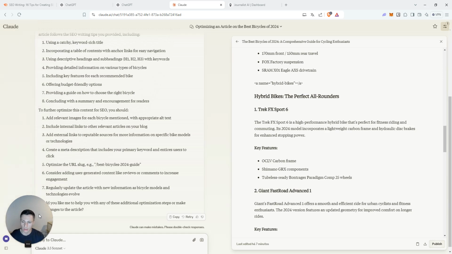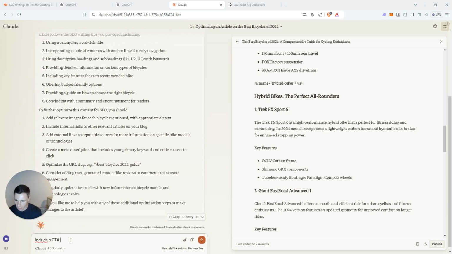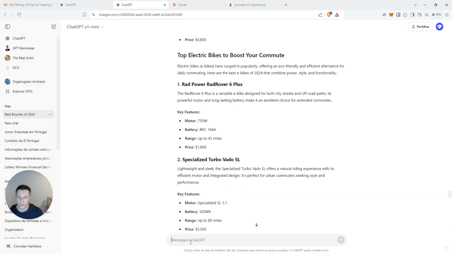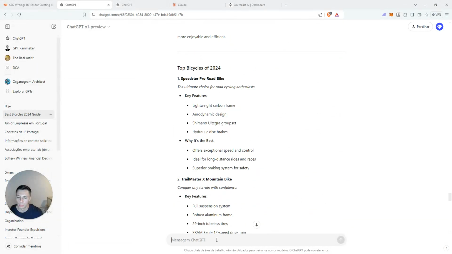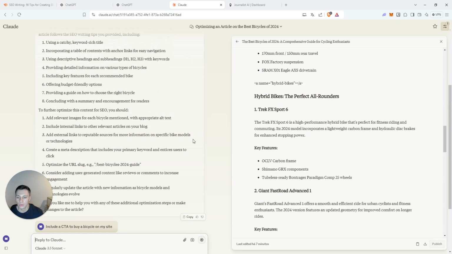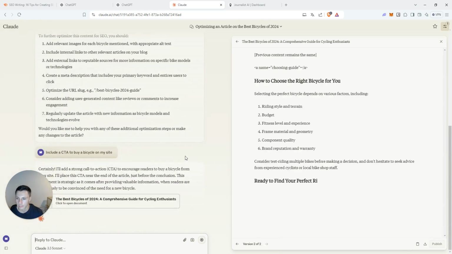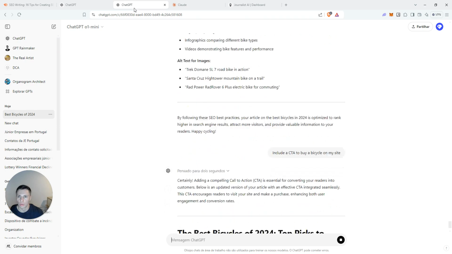Now, obviously, I think you could just prompt and include a CTA to buy a bicycle on my site. And you'll be able to see that the AI will probably include something for the user to actually buy your products.